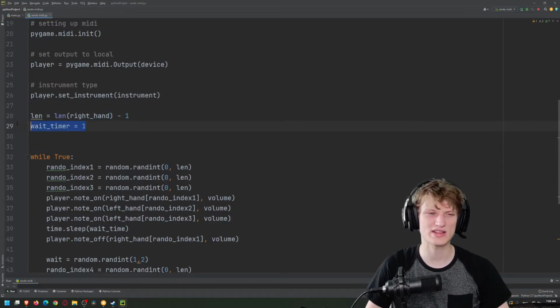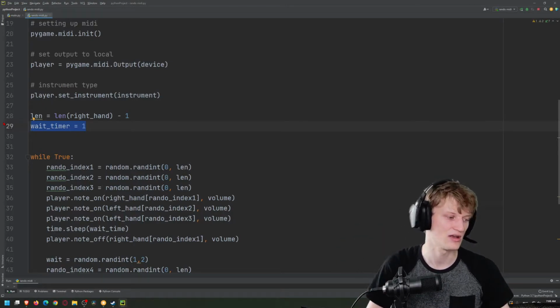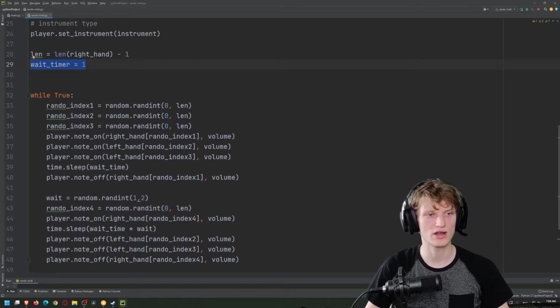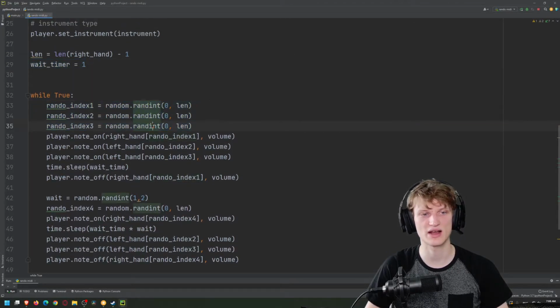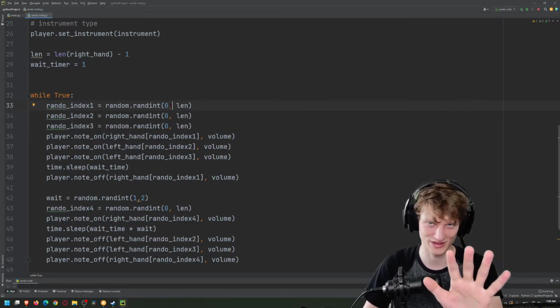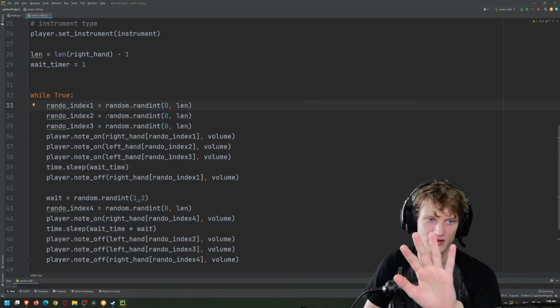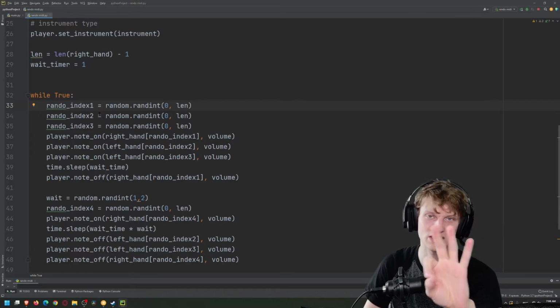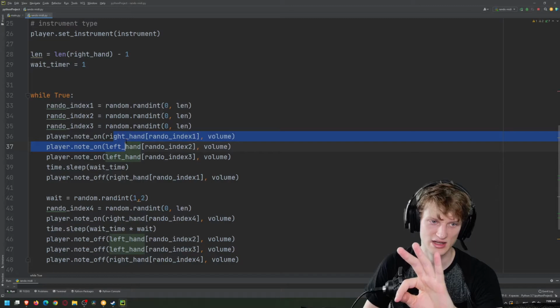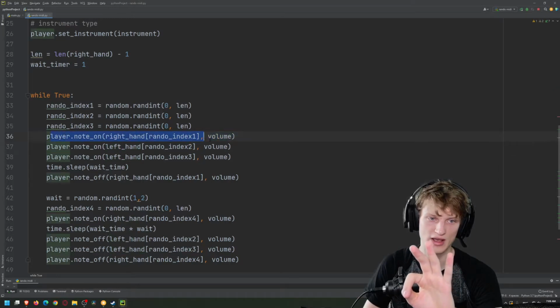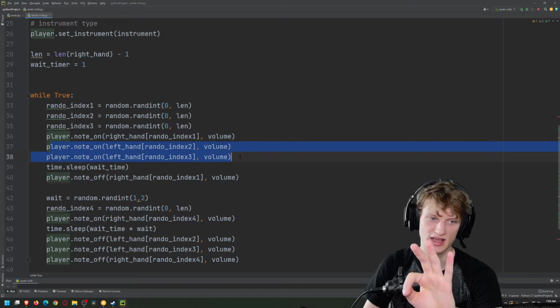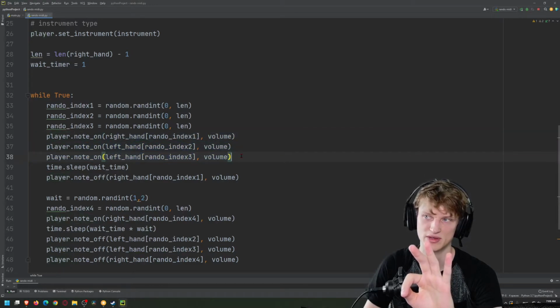Then we have a wait timer. This wait timer will come into effect a little bit later on for the specific pattern I have playing in the background right now. But if we scroll down, while true, random index. Okay, so this is where I want randomly generated notes. So I get a random number between 0 and 4 because there's 5 in the index, but I need to pick 0, 1, 2, 3, or 4. So I pick a random number, pick another random number, and pick another random number. Why do I need 3 random numbers? Because if you look right here, I need 1 note for the right hand, 2 notes for the left hand, and I play them all at the same time. So I just play these all sequentially.